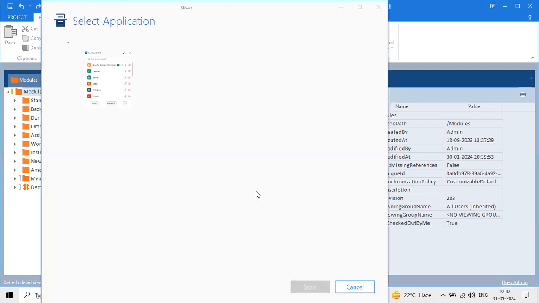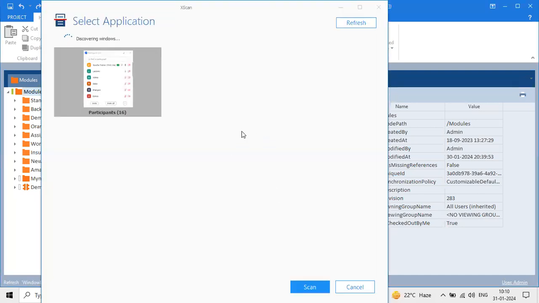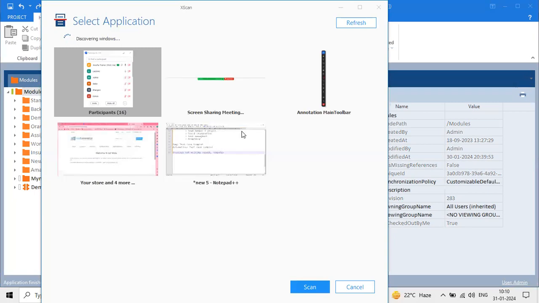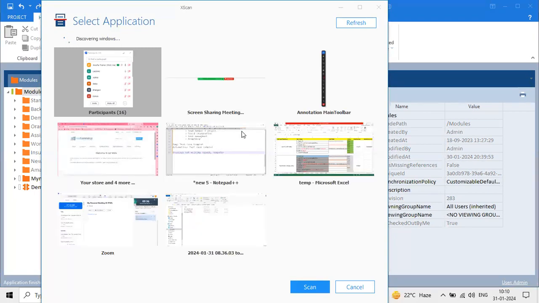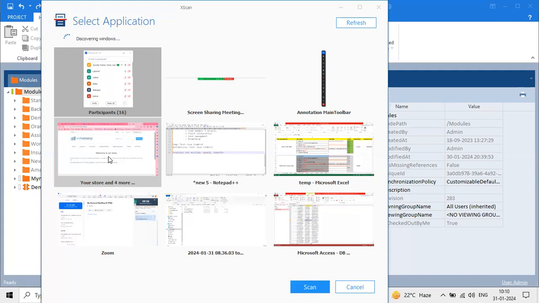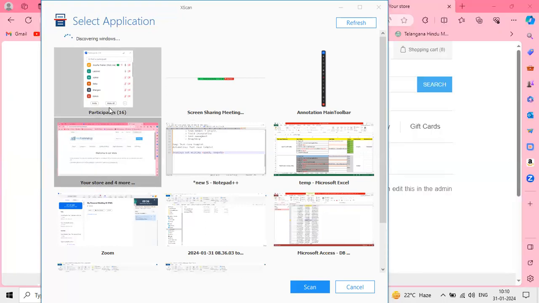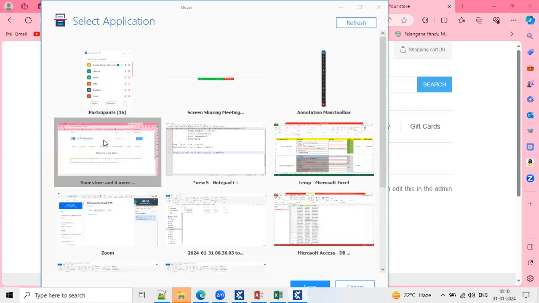So this application window is open. Which application are we automating now? Your store, right? Correct. So what are the applications I opened in my system? I'm able to see all the applications here, right? Select your required application and do click operation on scan.